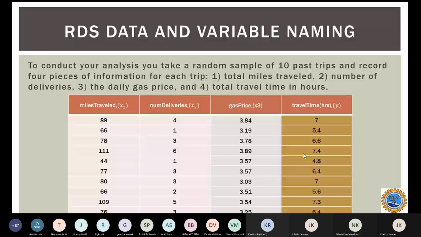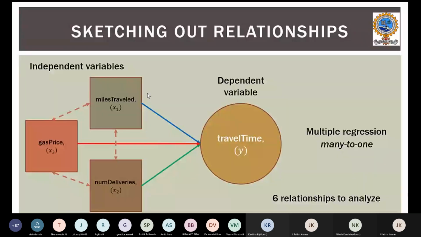That I try to analyze how this example will help us to estimate that. When we sketch the relationship between independent variables and dependent variables, we can see that there are 6 relationships to analyze. The travel time Y depends on miles traveled X1, the number of deliveries X2, and the gas price X3. Also, we will try to analyze the relationship between gas price and miles traveled, gas price and number of deliveries, and miles traveled and number of deliveries. So there are 6 relationships to analyze now, and we will try to analyze using scatter plots and correlations, and try to understand how they affect each other.